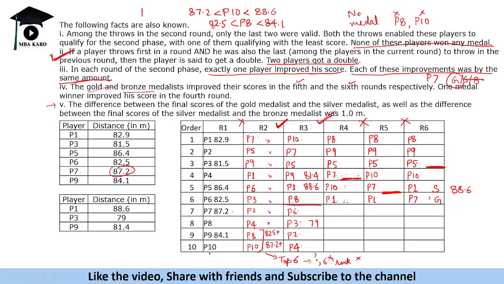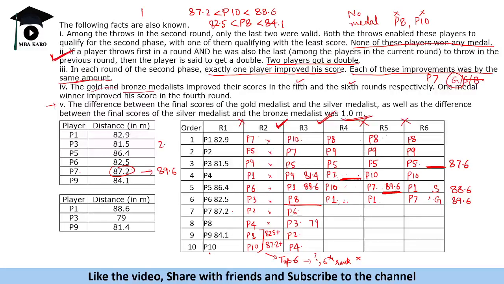ठीक है, 88.6. Now it is also given that the difference between the final scores of the gold medalist and silver medalist, and between silver medalist and bronze medalist, 1 meter का difference है. So gold medalist will get 89.6 and bronze medalist will get 87.6. 1 meter difference has to be there. So gold medalist finally threw 89.6. Now his improvement is here itself. यहाँ तो इसने improve नहीं किया ना, ये फिफ्थ राउंड में इंप्रूव करके फर्स्ट पोजीशन पे आ गया था. तो यहाँ पे this person hit 89.6. ओके, नाउ सेकंड थिंग it is given कि दो बार इंप्रूवमेंट हुआ. 87.2 चेंज टू 89.6.